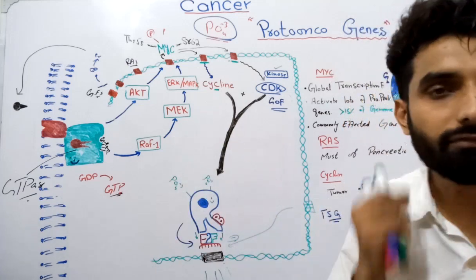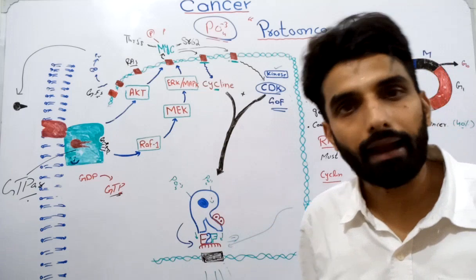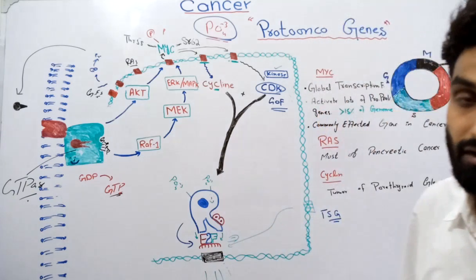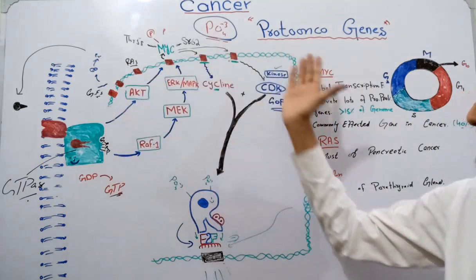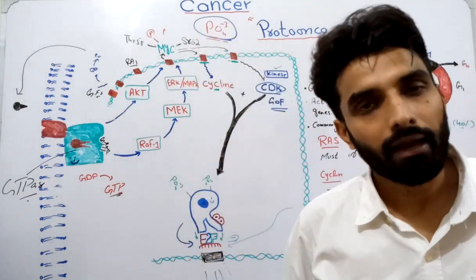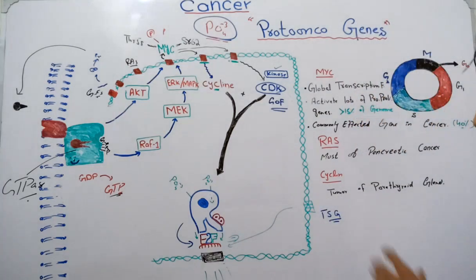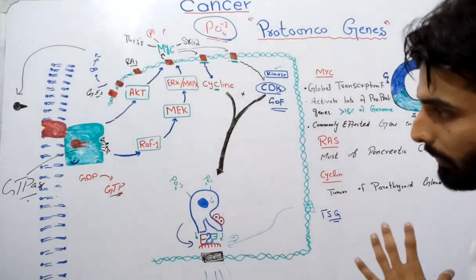And you know that if there is uncontrolled cell division, that will be called cancer. And it's a genetic disorder. Obviously, if there is a mutation in any of the genes that belong to Proto-Oncogenes, that may lead to cancer. Now, in the next video, I will talk about the tumor suppressor gene.